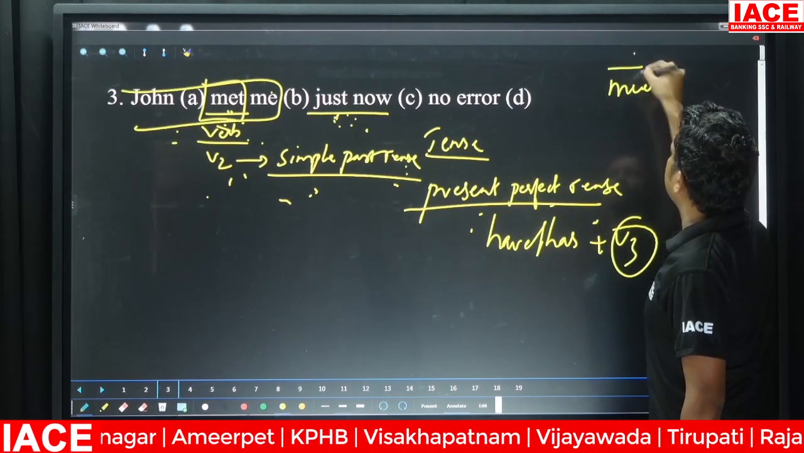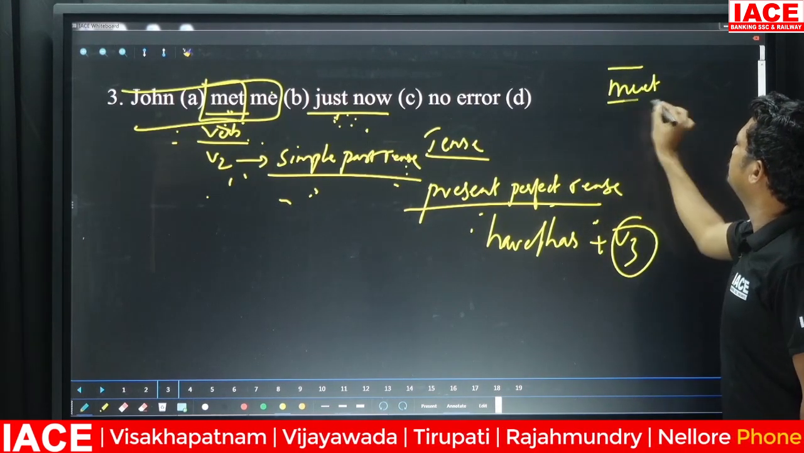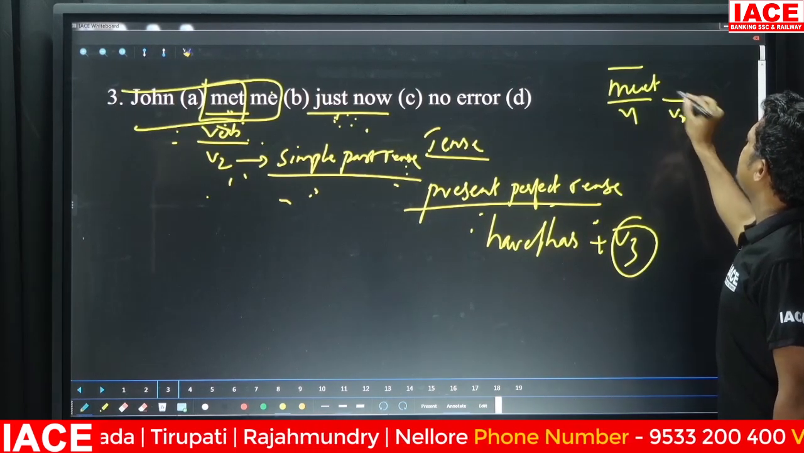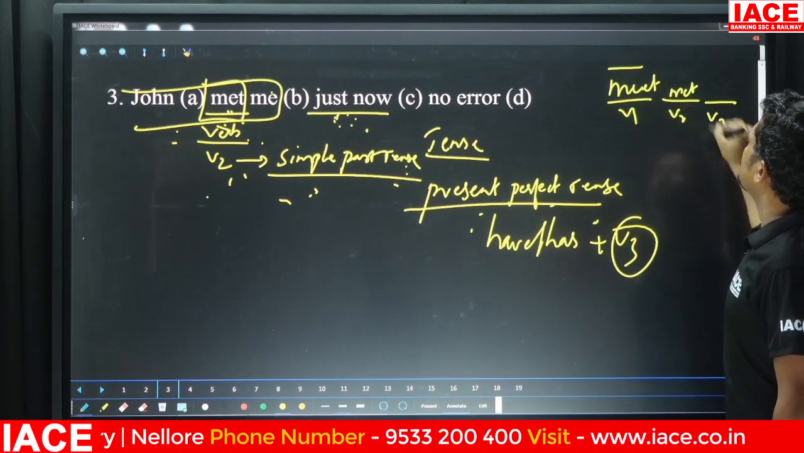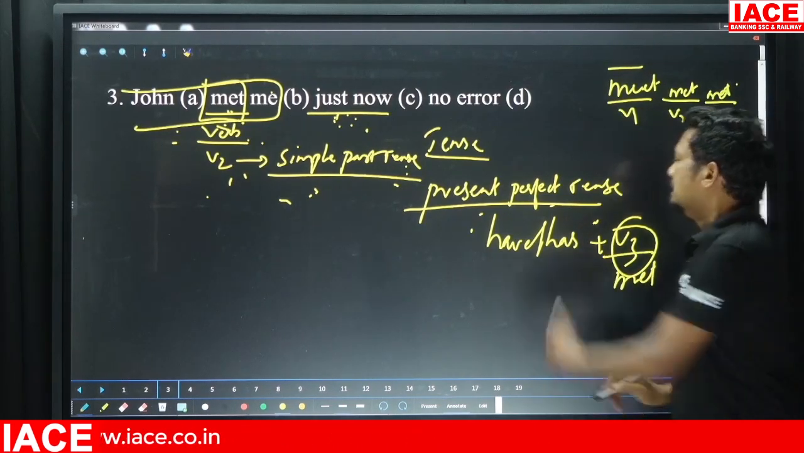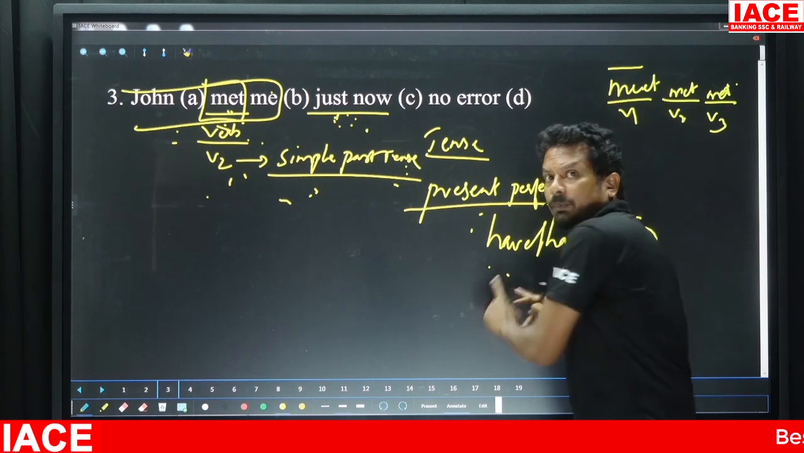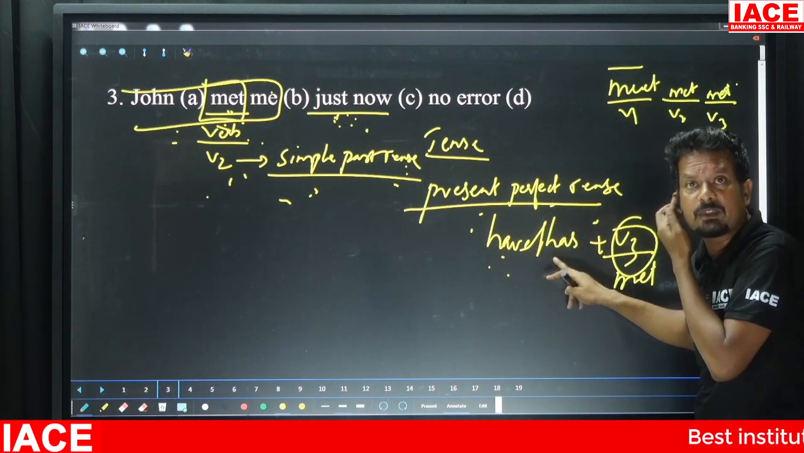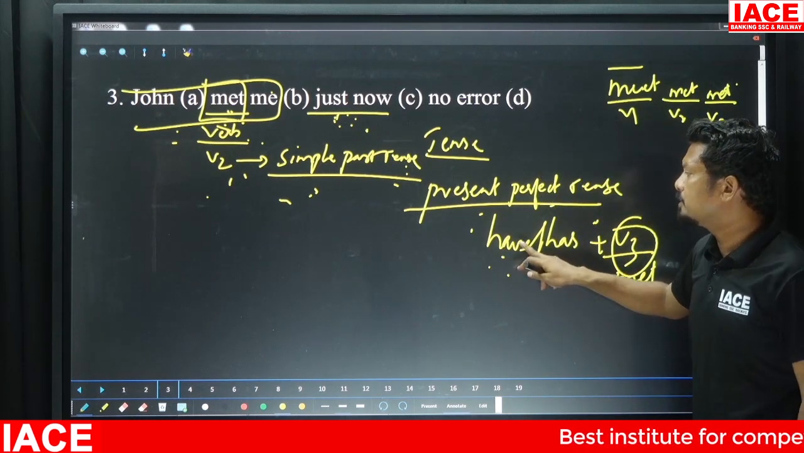You know what? Meet is V1. We all know that. V2 is met. V3 is also met. Hence, we will use what? Met here. Do you want me to go with have or has? Only one of them should be used. So, do you want me to use have or has here?